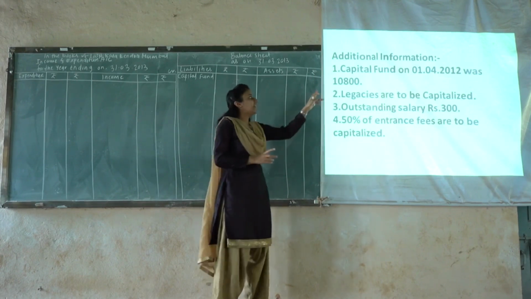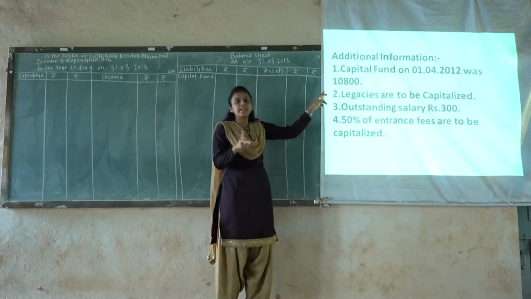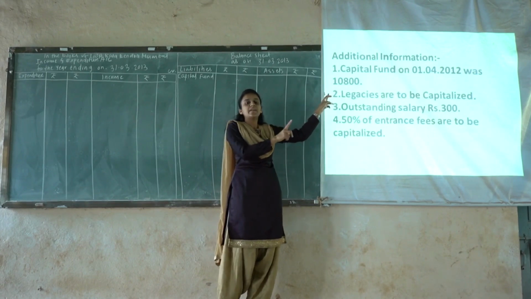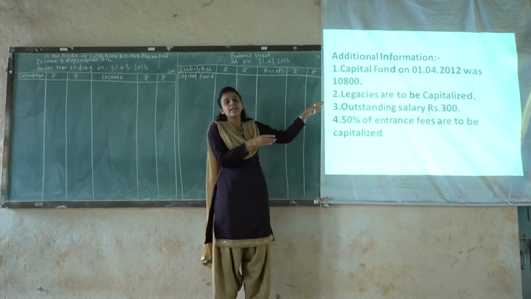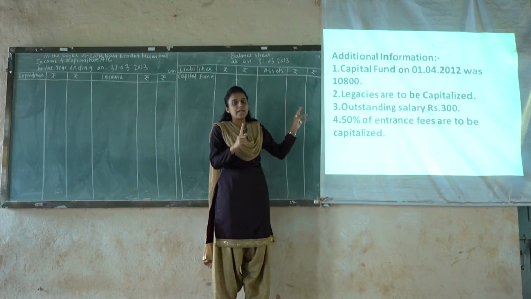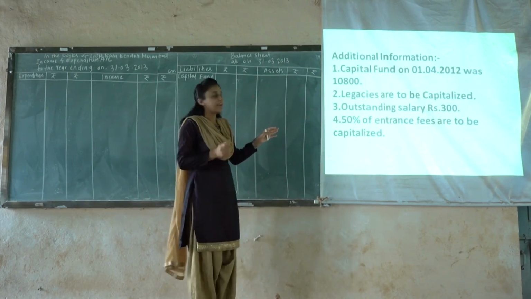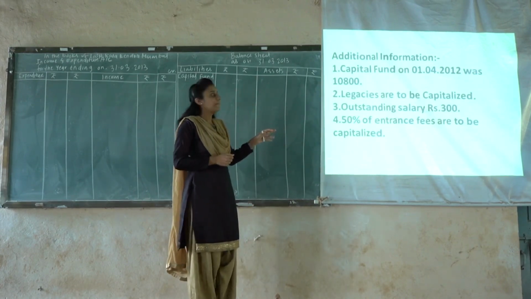It means that additional information will be posted twice, whereas the receipt and payment expenditure account and the items related to that account will be posted once. Okay, so let's start solving this problem.